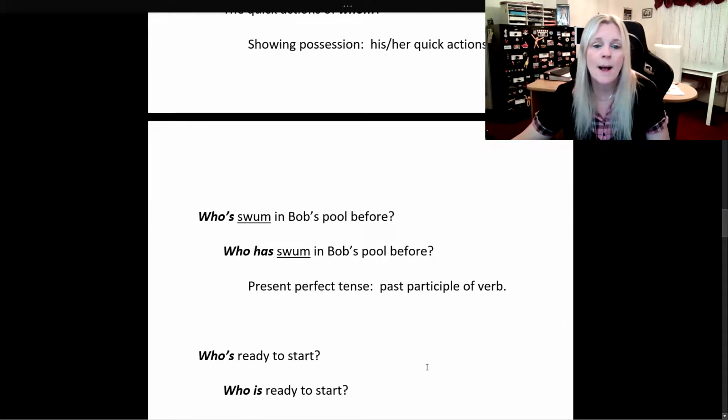Who's swum in Bob's pool before? So we know the irregular verb to swim, swam, swum. We know it's using the past participle. So we know that we are dealing with who has swum in Bob's pool before. Present perfect tense, past participle of the verb. This is starting to get easier and easier.